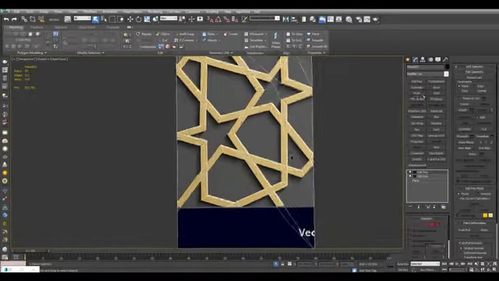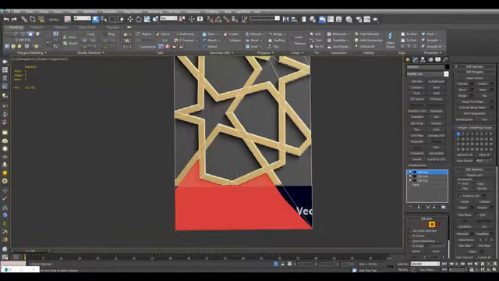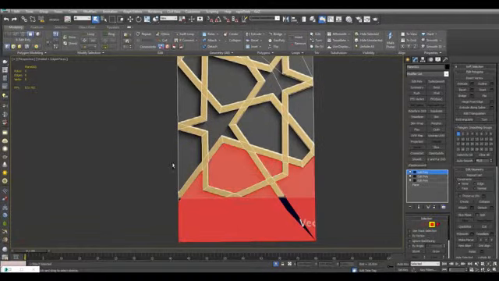Now that I've got these cuts, I'll just apply the Edit Poly modifier, and what you can do is simply delete all these polygons in the center and n-gons.